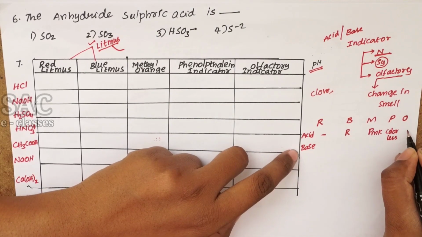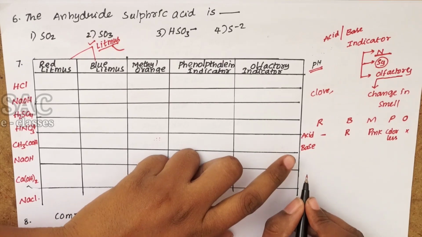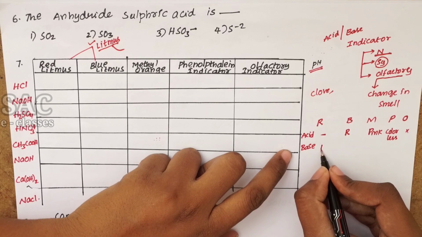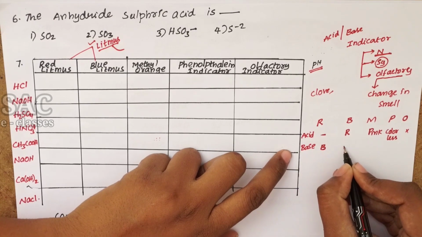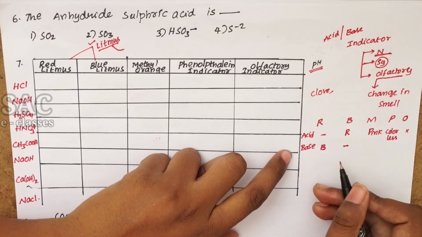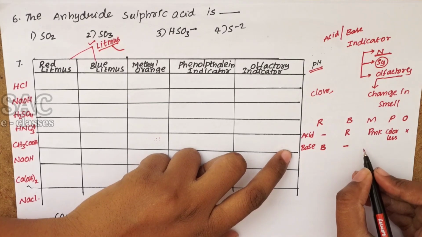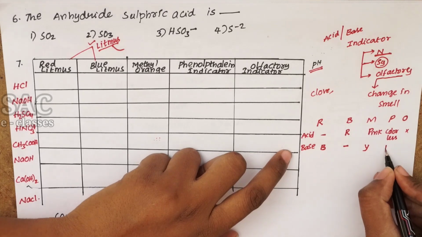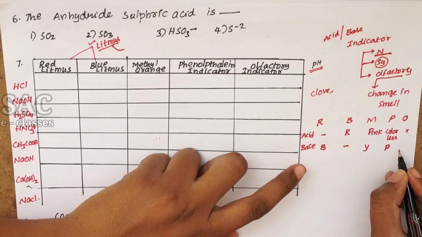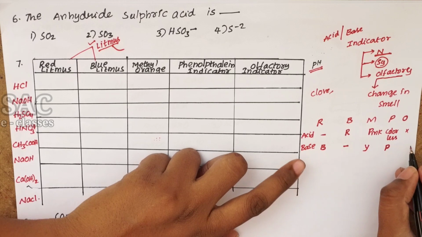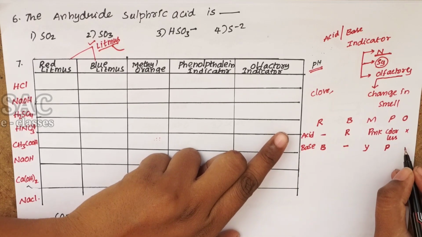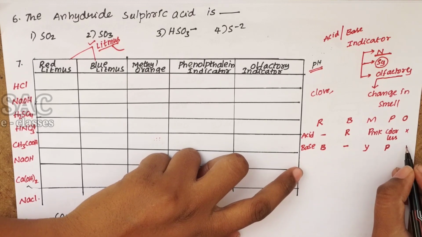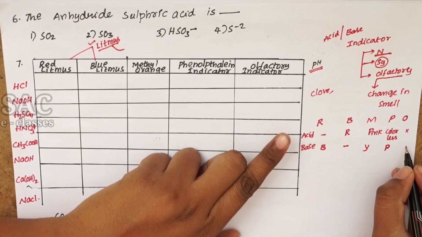Coming to bases, whenever a base is treated with red litmus paper, it will convert into blue. No action with the blue litmus paper. Methyl orange indicator usually turns yellow, and phenolphthalein indicator will convert into pink. And olfactory indicators will have their smell suppressed whenever you treat the base with them.